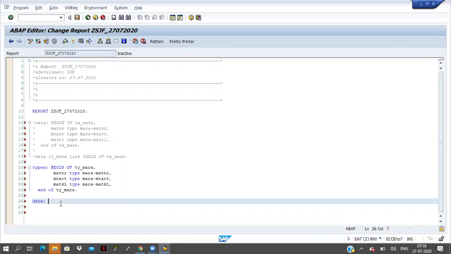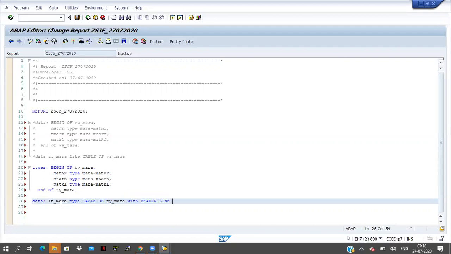Whenever you get any program to debug, some problem is coming, or some functionality is not working fine, you have to check that one in the debugging level. At that time they will maintain the internal table name as well as work area name, both will be same. The same way, how can we declare here? Data, I am taking one more thing here: lt_mara type table of ty underscore mara with header line.